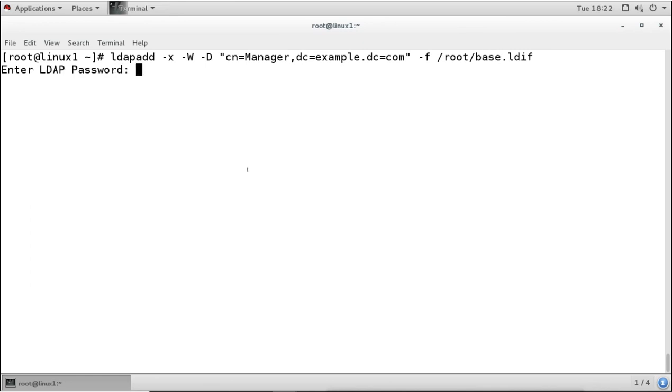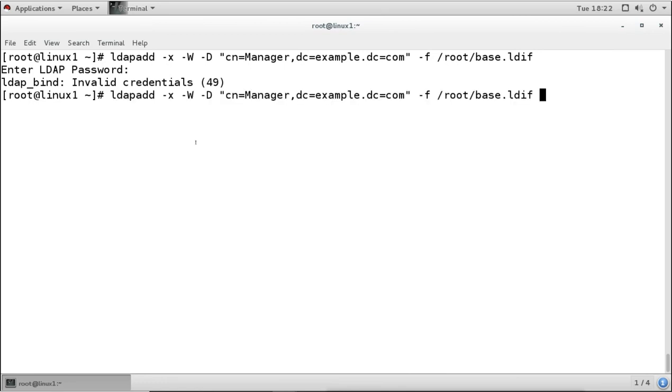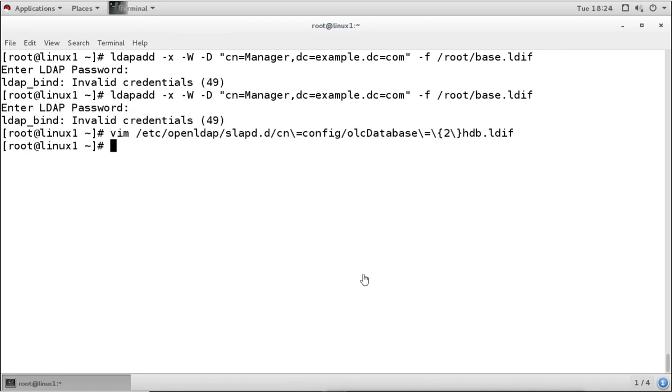Now it is asking for the password. Remember the password which we created at the first step, and you have to give that password here, and you should not forget that password. So I think I forgot. You have to remember the password. So I will try it again.